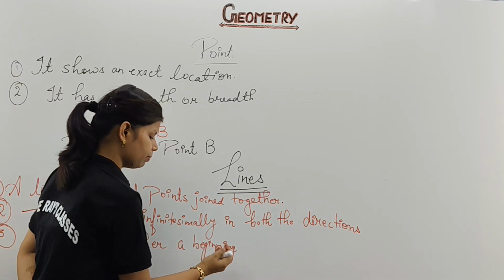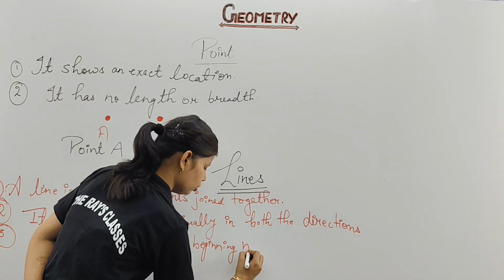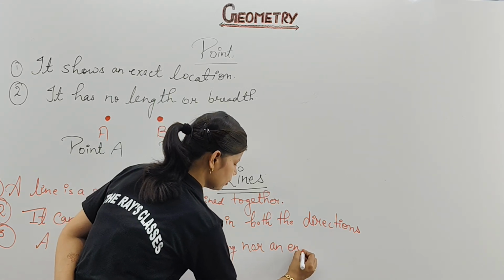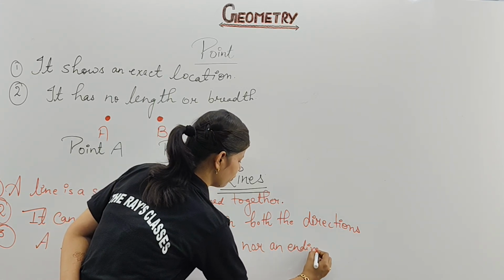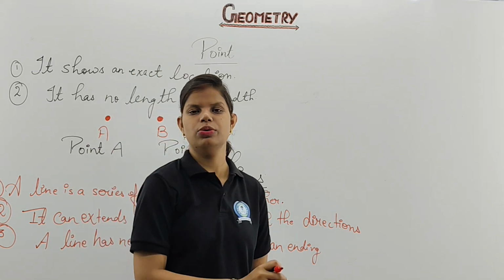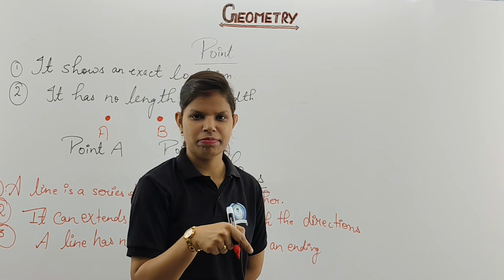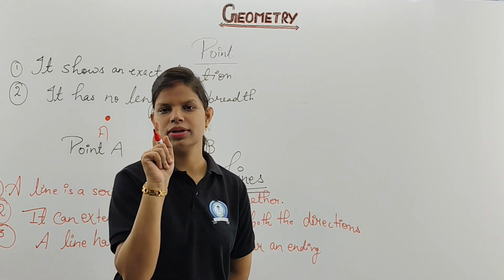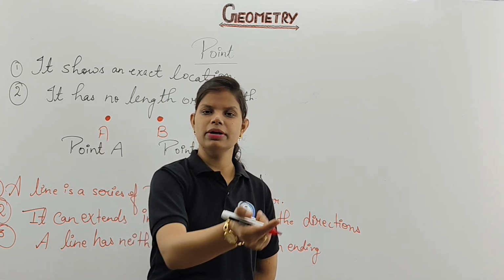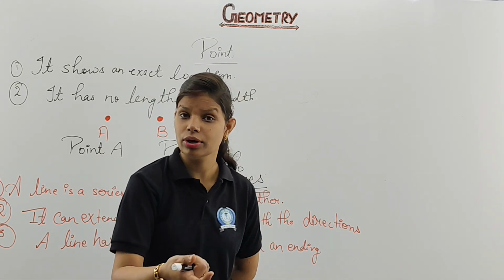A line has neither a beginning nor an ending point. That means if I said to you, please draw a line of 5 centimeter, then it is absolutely wrong. Then you have to correct me: No, ma'am, we are not going to draw a line of 5 centimeter. If I have to say this statement, draw a line, then I have to tell one more thing.